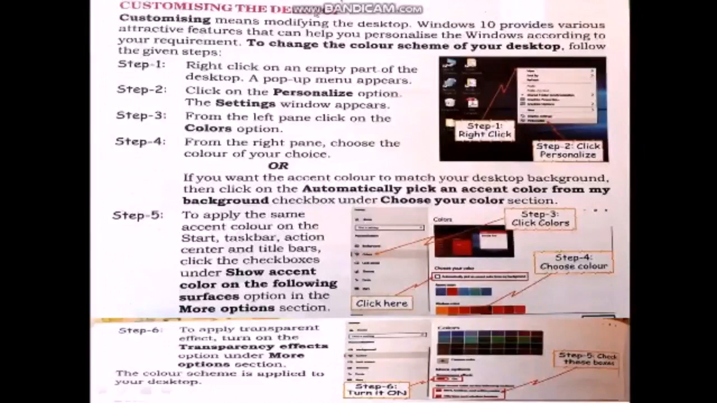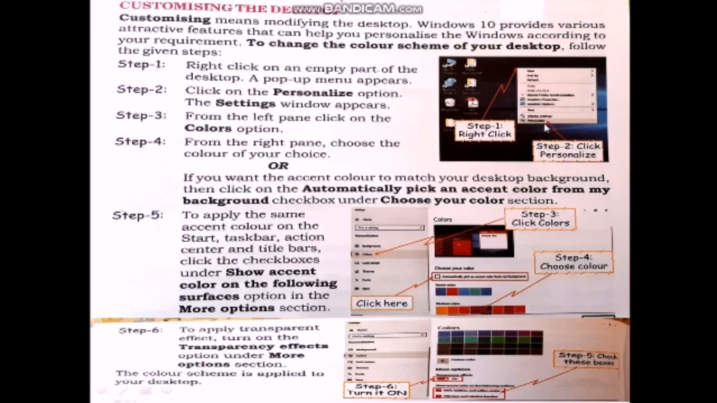Next one is customizing the desktop. Customizing means modifying or changing the desktop. Windows 10 provides various attractive features to personalize Windows according to our requirements. For example, if you want to change the color of the desktop, just follow the given steps. Step 1, right click on the empty part of the desktop. In that, a pop-up menu appears. In step 2, click on the personalize option.